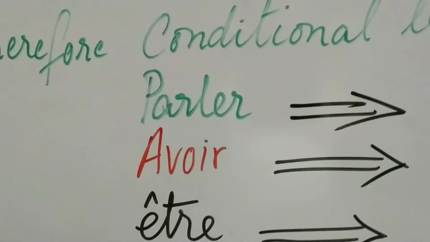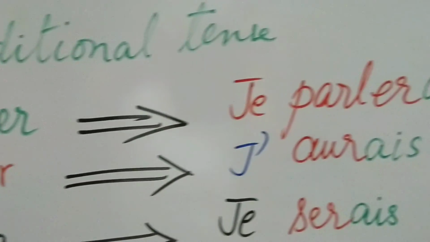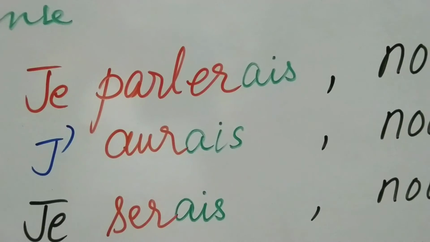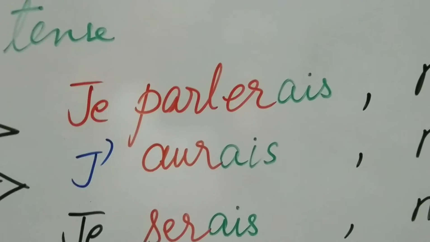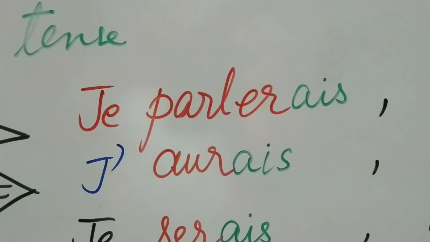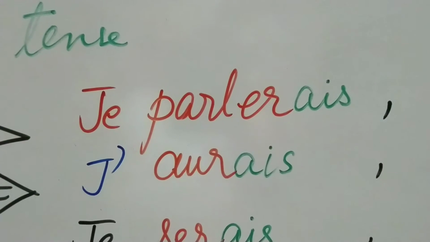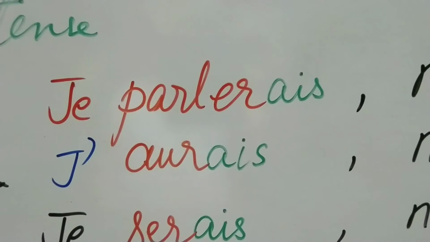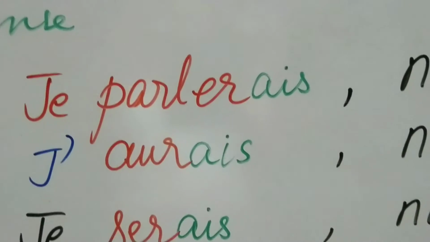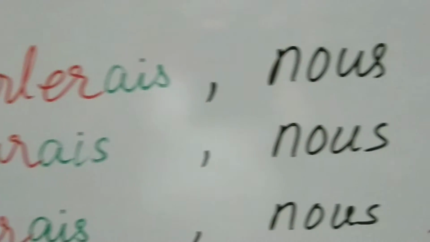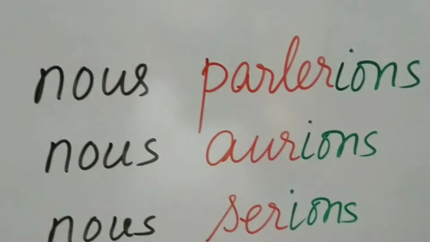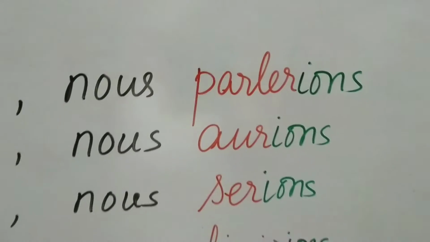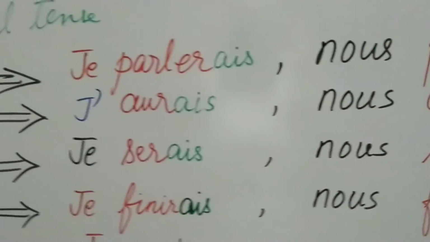For example, parler will become je parler plus AIS. So you will have je parlerais. The stem of the future is written in red and the imperfect endings are in green. So the conditional will become je parlerais in the first person singular. And if you move to the first person plural, you will get nous parlerions, P-A-R-L-E-R-I-O-N-S.